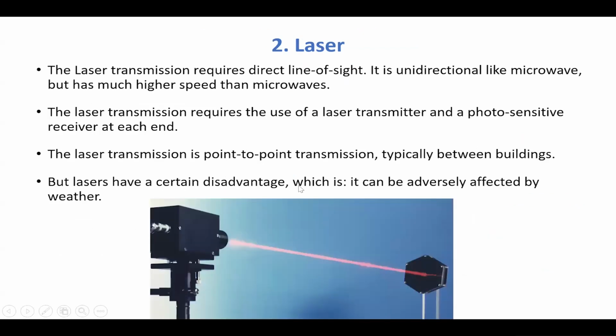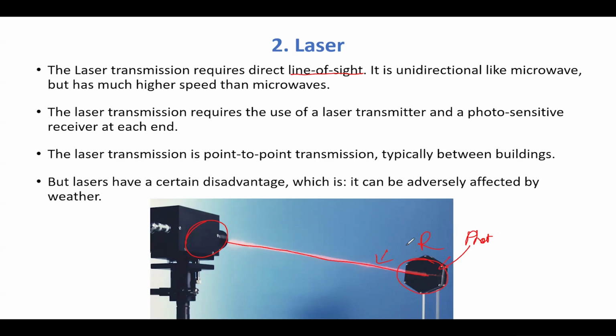Next is your laser. Laser is also another unguided media. Laser transmission requires a direct line of sight. If this is a sender, you cannot have interferences, and it should reach the receiver. Laser transmission requires the use of a laser transmitter and a photosensitive receiver. This has to be a photosensitive receiver which can analyze the signal sent by the sender.